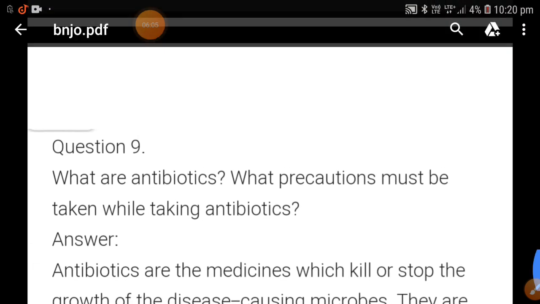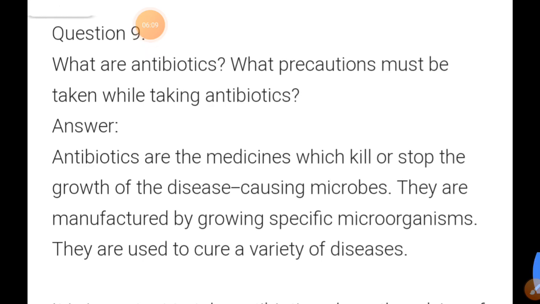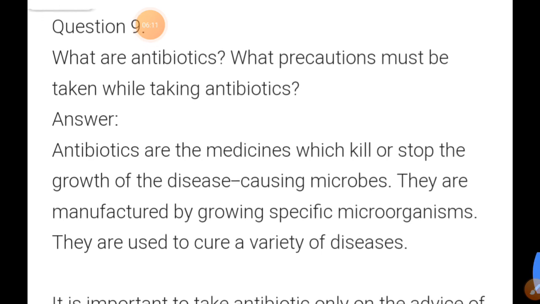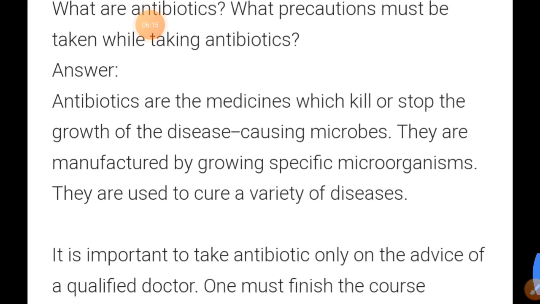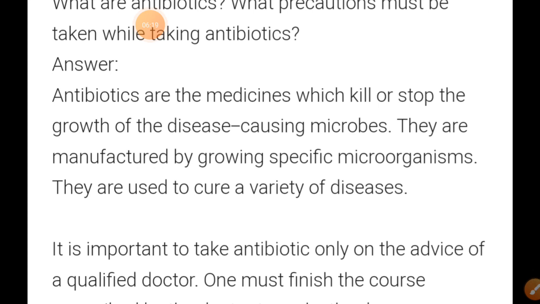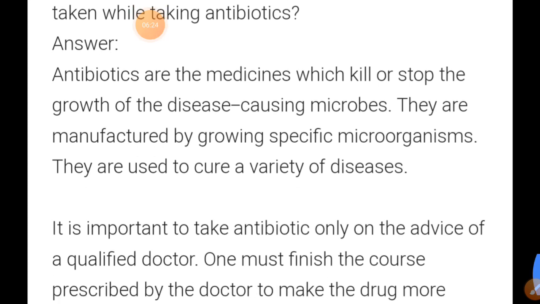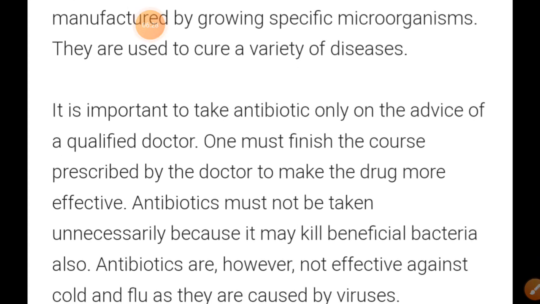Question number 9: What are antibiotics? What precautions must be taken while taking antibiotics? Antibiotics are medicines which kill or stop the growth of disease-causing microorganisms. They are manufactured by growing specific microorganisms. They are used to cure a variety of diseases. It is important to take antibiotics only on the advice of a qualified doctor.